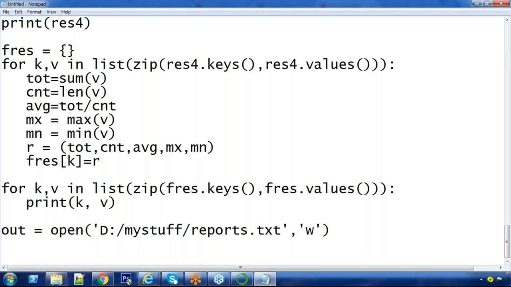W mode means write. Suppose if I say A, means append. Suppose think that the given file is already there. Already 20 records are there. Now these new records will be appended. If you want to edit the file content, W plus. Edit or remove, rewriting activity, read and write activity. At the time, W plus you have to say. Okay.